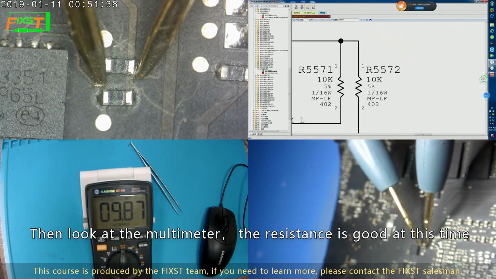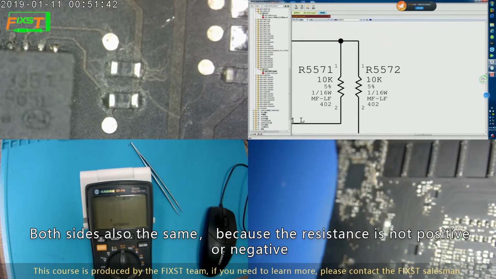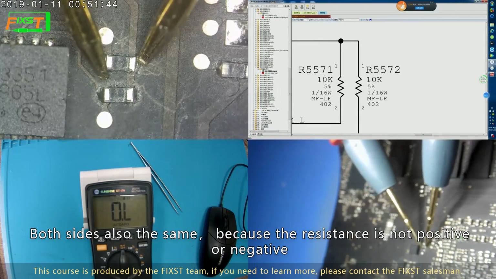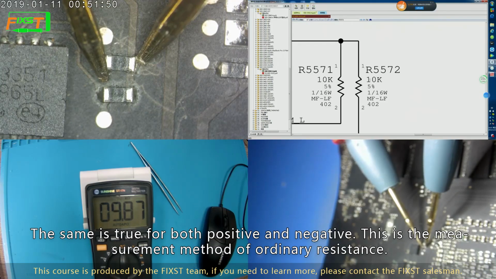Then look at the multimeter. The resistance is good at this time. Both sides are also the same, because a resistance has no positive and negative. The same is true for both directions. This is the measurement method of ordinary resistance.